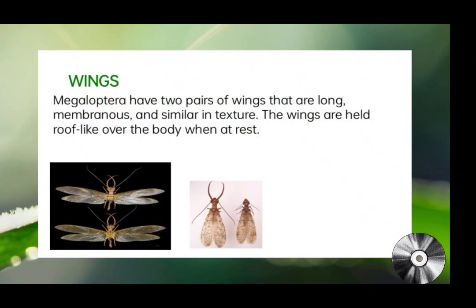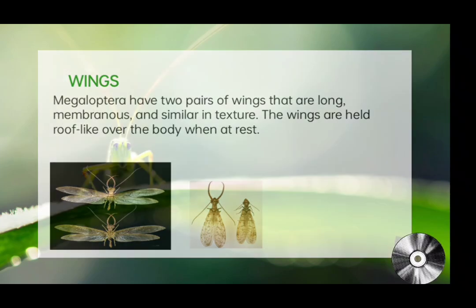Wings. Megaloptera have two pairs of long, membranous wings with many crossveins, held roof-like over the body at rest. The wings are similar in texture, with the anal area of the hindwing folding or crumpling when not in use. This distinctive wing structure is a key characteristic of the order.